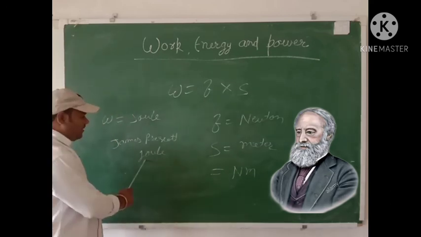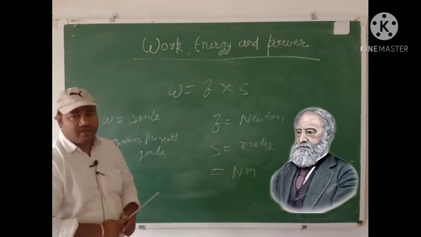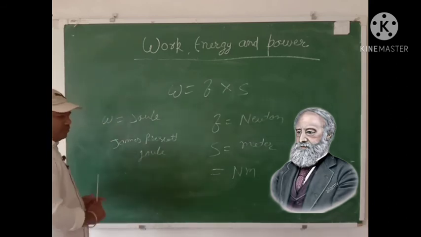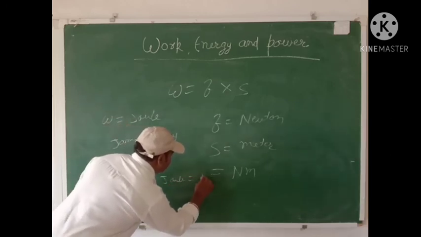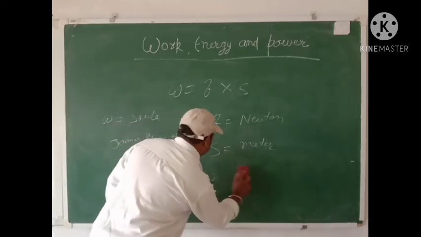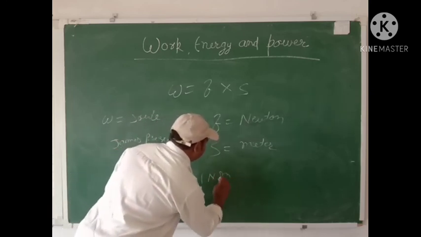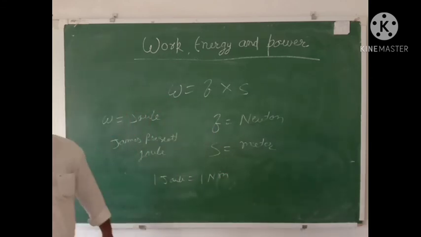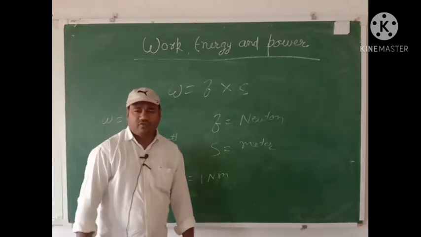Okay? Only to honor that scientist because he has contributed his life in studying work, energy and power, and he has contributed a lot. So to honor him, we write Joule. So we can write 1 Joule is equal to 1 Newton meter. So unit of work is joule. We can also write Newton meter. Any confusion? Now let's move towards another topic.